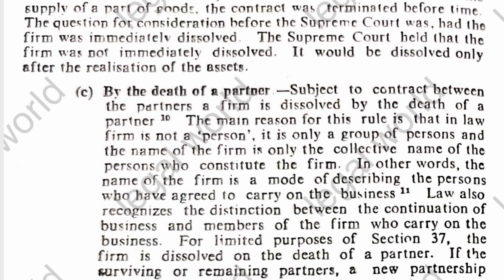And the third one is that by the death of a partner, the firm may also be dissolved. Subject to a contract to the contrary between the partners, a firm may be dissolved after the death of a partner. The main reason behind this rule is that the firm is not a person, it is only a group of persons. The name of the firm is only the collective name of the persons who constitute the firm. In other words, the name of the firm is a mode of describing the persons who have agreed to carry on the business of the firm.